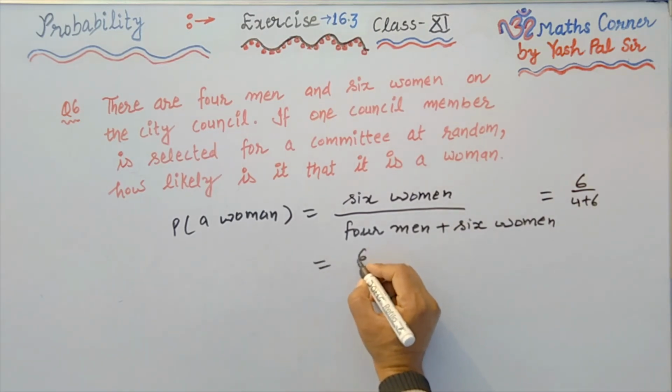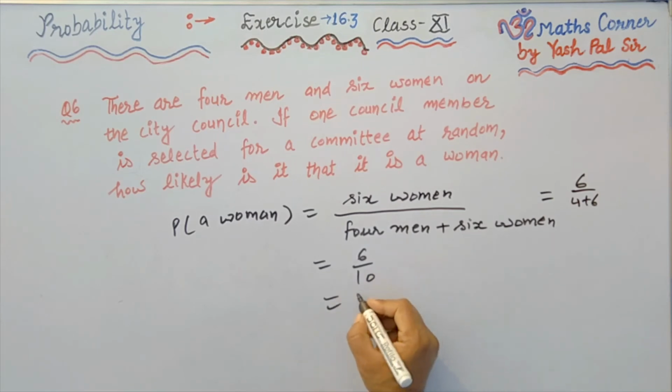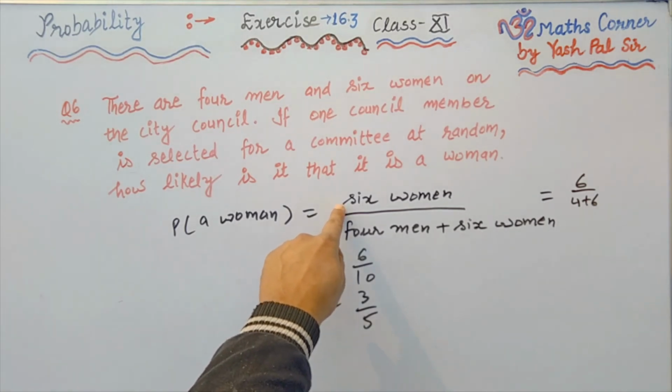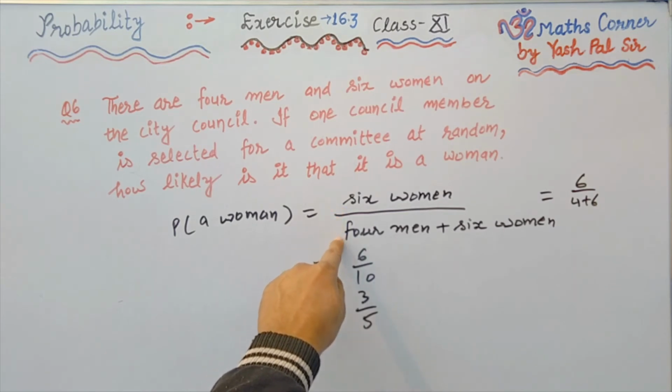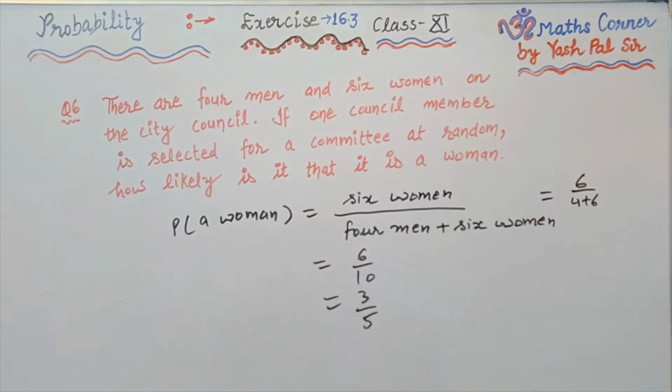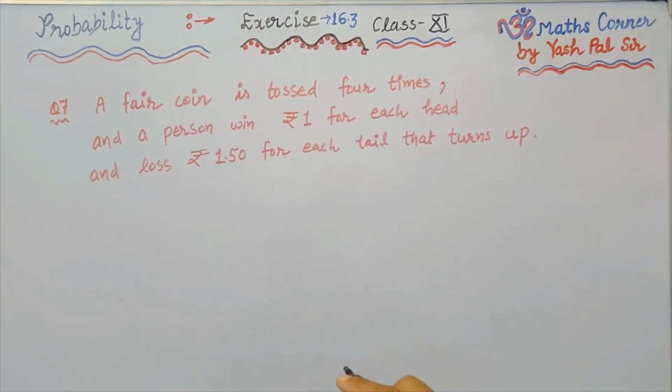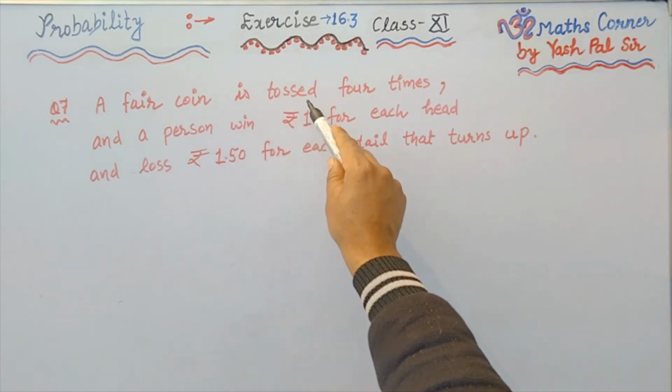That is the required probability: 6 upon 4 plus 6, which is equal to 6 upon 10. So what is the answer? 3 upon 5 is the required answer. Here this is clear that in the numerator we write the total number of favorable outcomes. In the denominator we write all the possible outcomes of the sample space.